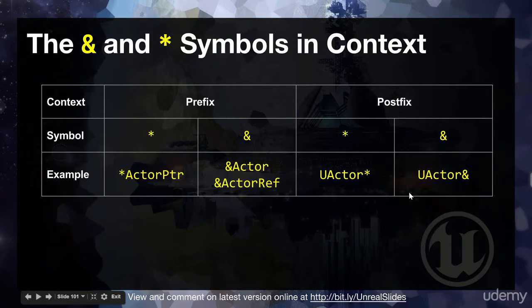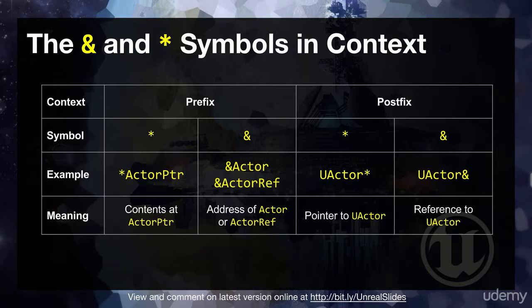So, how about if it's a postfix? Well, they do completely different things in the case of a postfix. They actually change the type here. So UActor alone is a UActor type. UActor star is a pointer to a UActor. It's a different type. UActor could be a big value object, might take megabytes of storage. A UActor star is only going to take 32 bits or 64 bits, depending on your system. And you have to follow that to go and find the actual actor. What is UActor ampersand? Well, that's a UActor reference. So it's similar to a UActor pointer with the constraints we talked about on the previous slide.